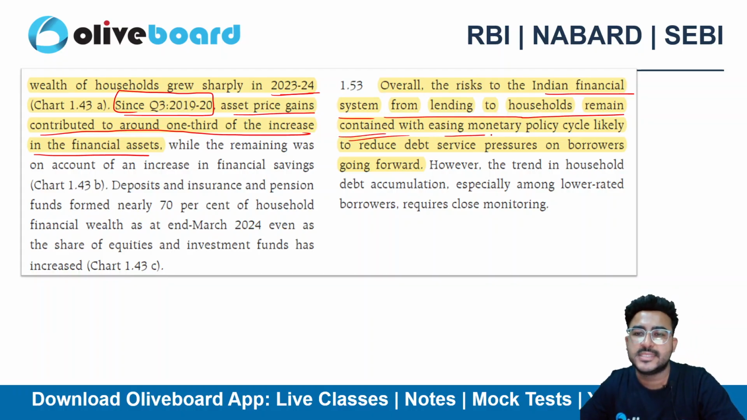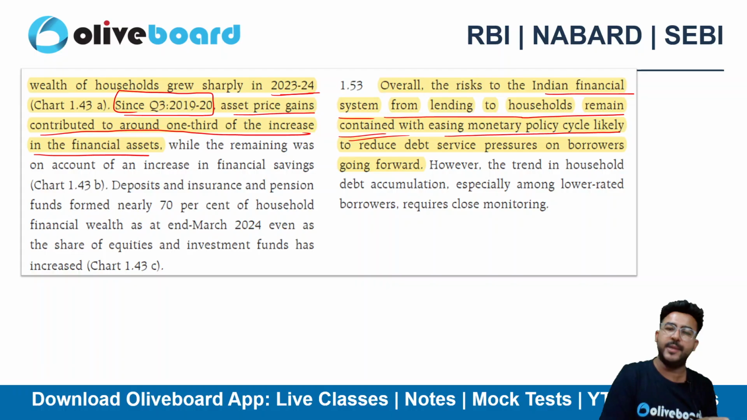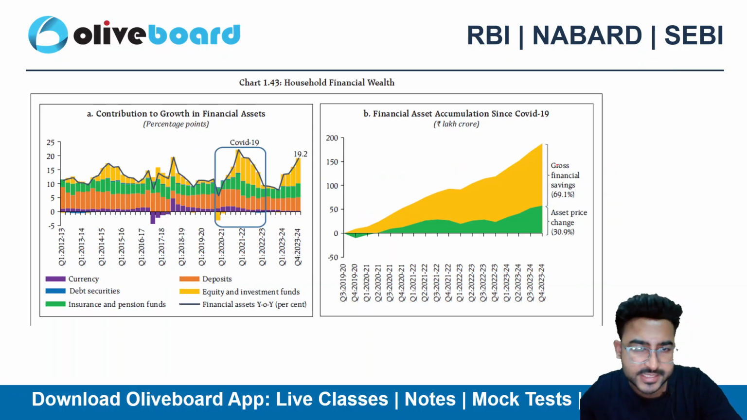only with the easing monetary policy cycle, because we are easing the monetary policy, we are cutting the interest rates as well. So again, it will have a good impact. Why? Because the debt burden will keep on reducing, right? The interest component of the debt will be reduced because of the reduction in the policy rates, right?